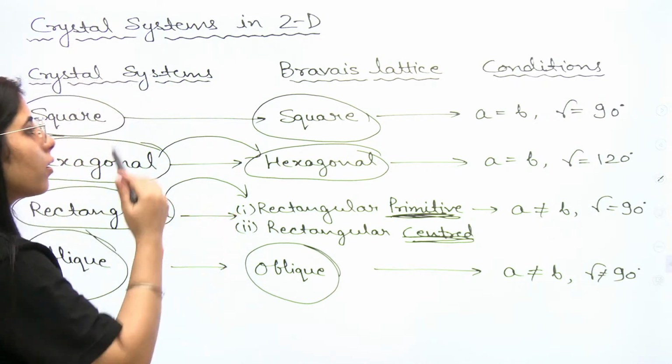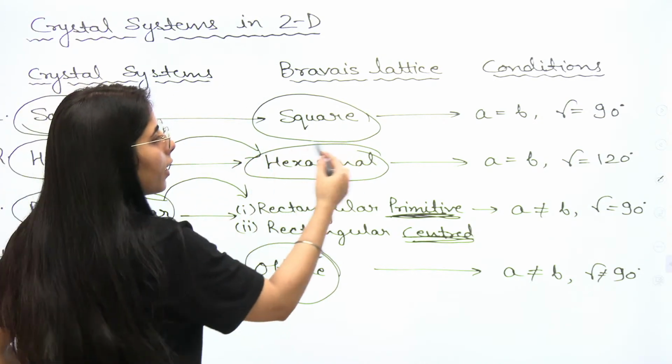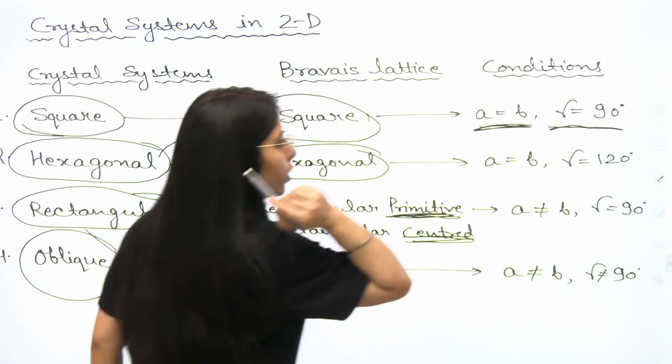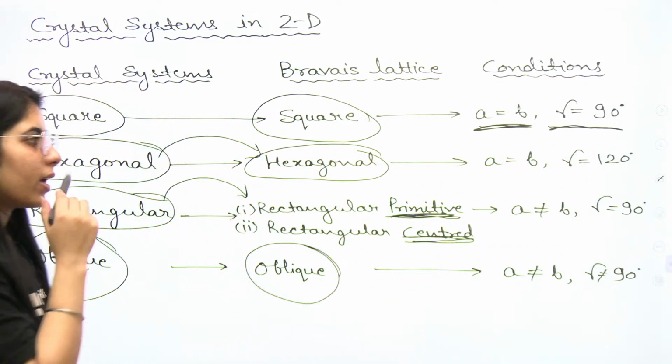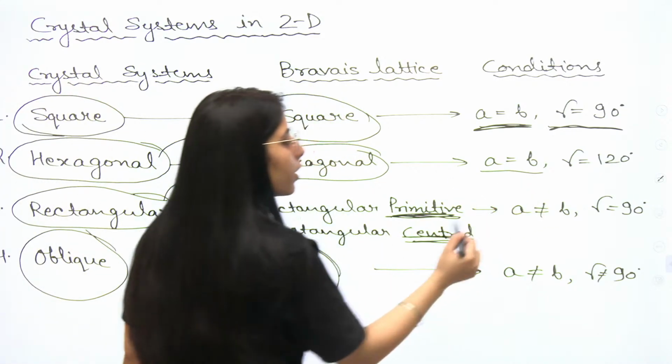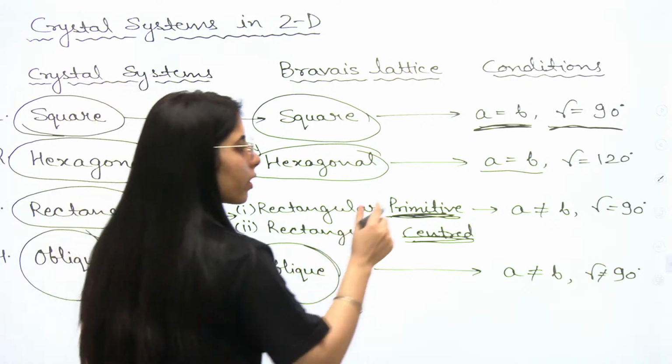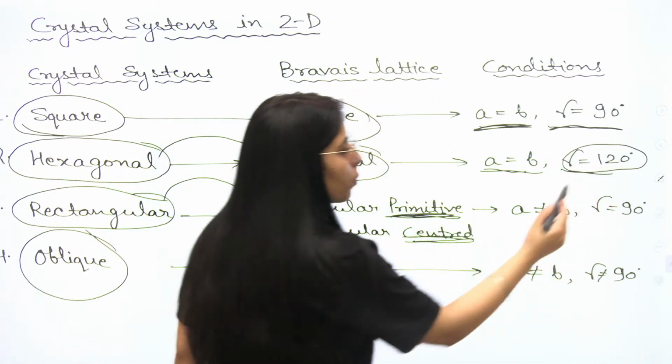Next, conditions on the lattice parameters. In the square case, a and b both will be equal, while the angle between them will be equal to 90 degrees. In the hexagonal case, a and b, you already know the lattice parameters, I have shown you on the first slide, they will be equal, but the angle between them should be 120 degrees.